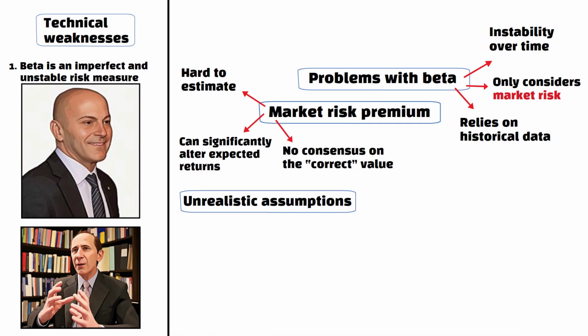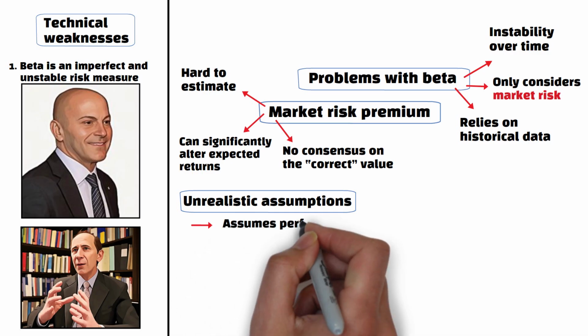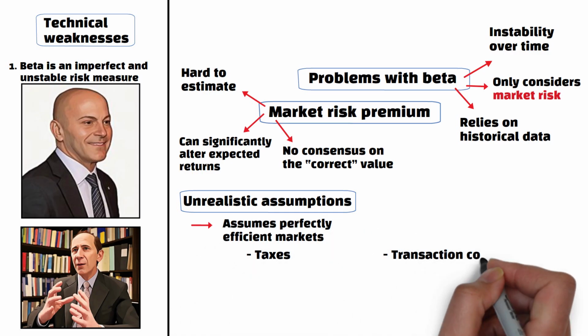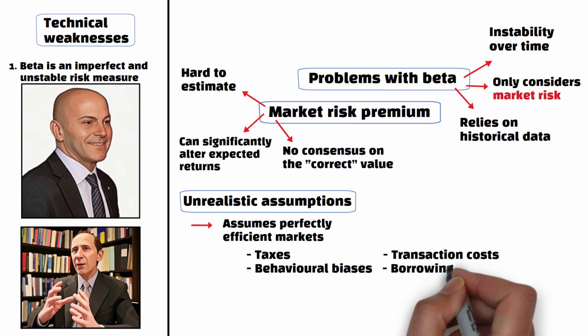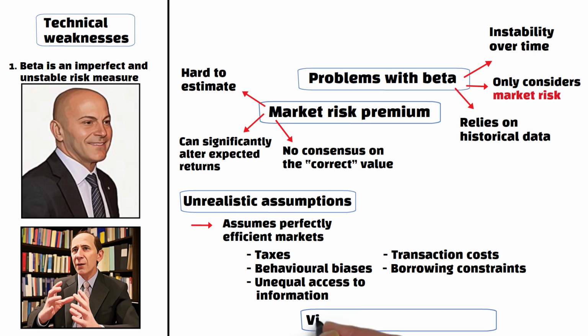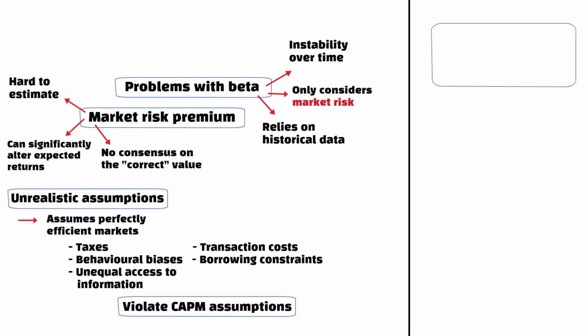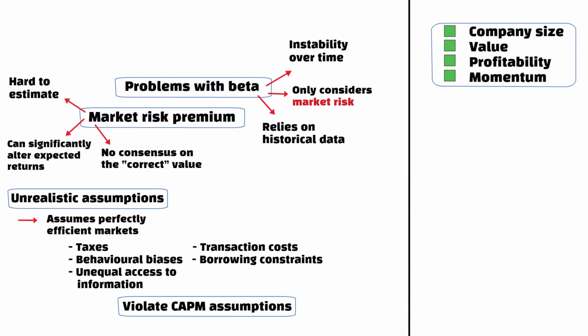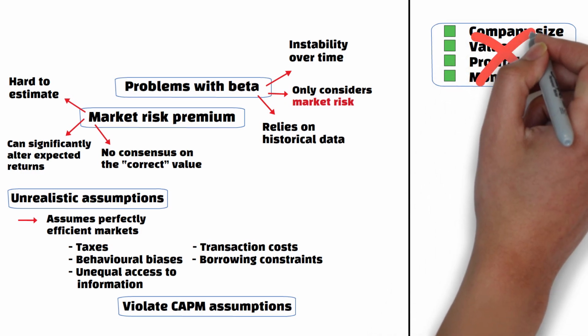The third main point is that it's easy to use unrealistic assumptions because it assumes perfectly efficient markets. However, real markets have taxes, transaction costs, behavioral biases, borrowing constraints, and unequal access to information, all of which violate CAPM assumptions. Also, factors such as company size, value, profitability, and momentum influence returns, but the model doesn't consider them.